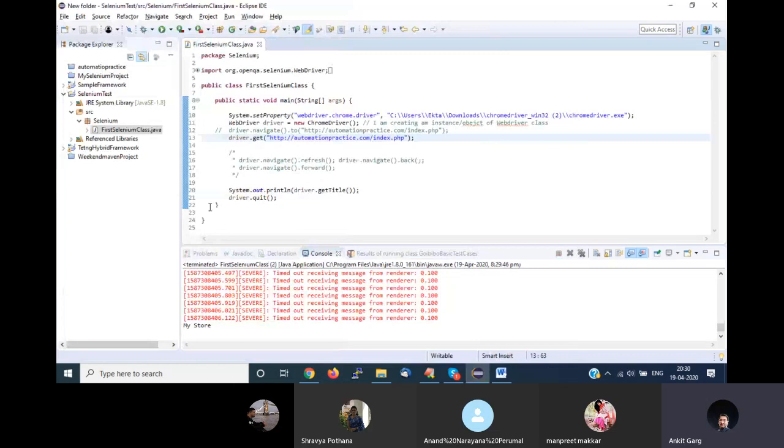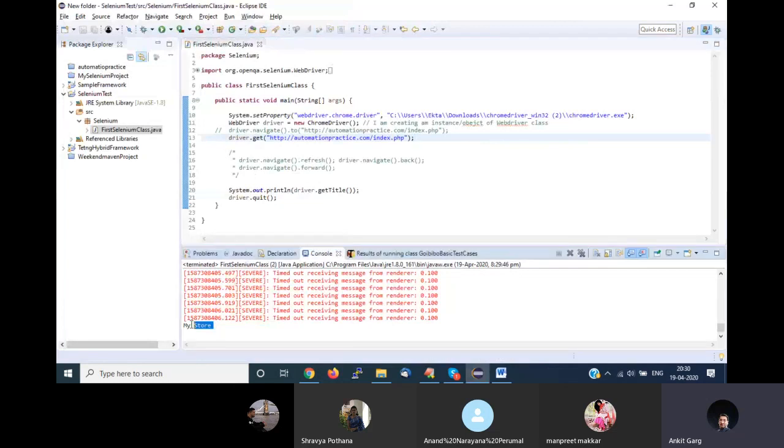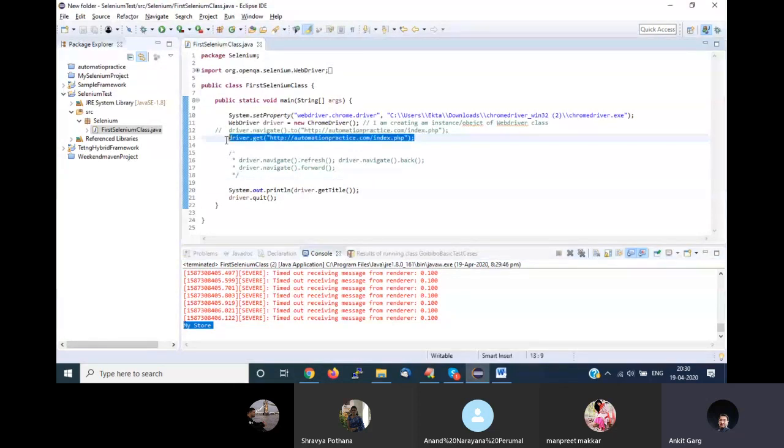Okay, so it has launched my browser and it has also closed my browser. So it is working in exactly the same way, right? So obviously there could be a question: if both the things are working in the same way, why is Selenium giving me two methods? There should be some differences. No one will give you two methods just to perform the same thing.